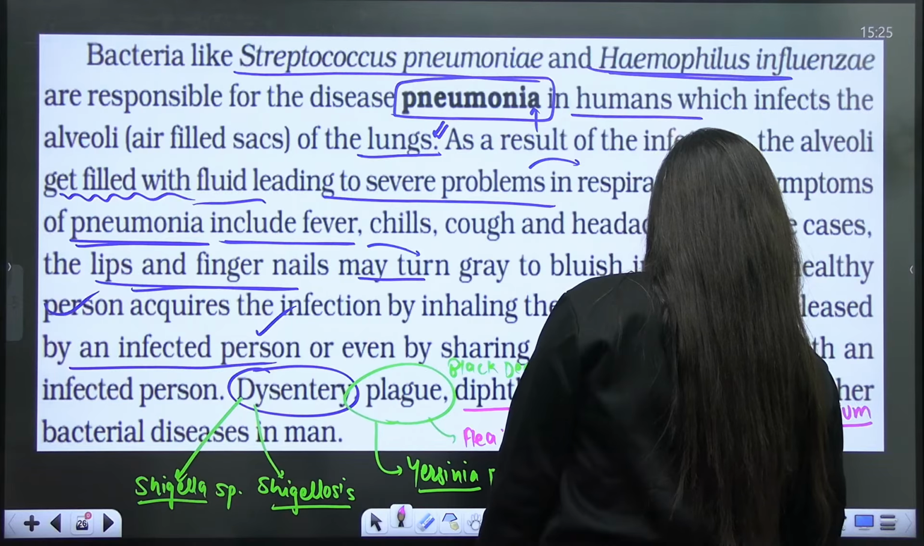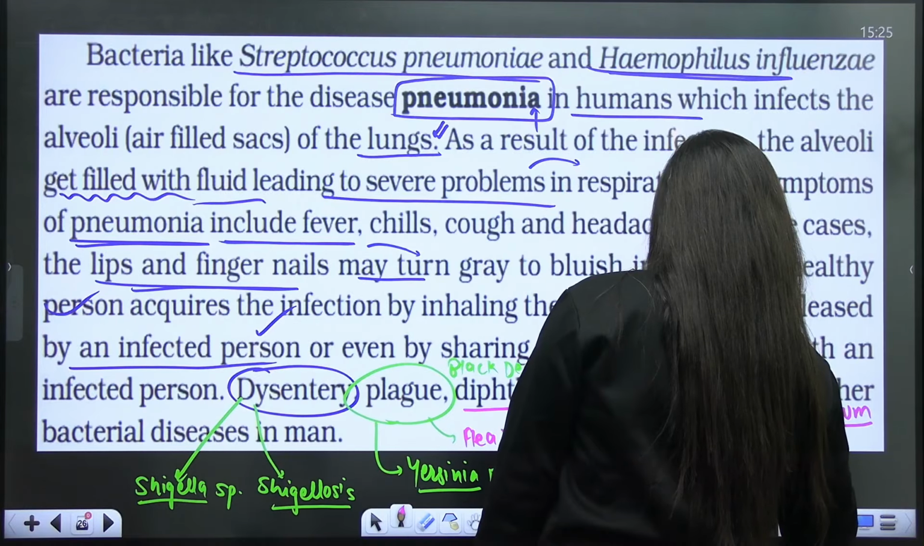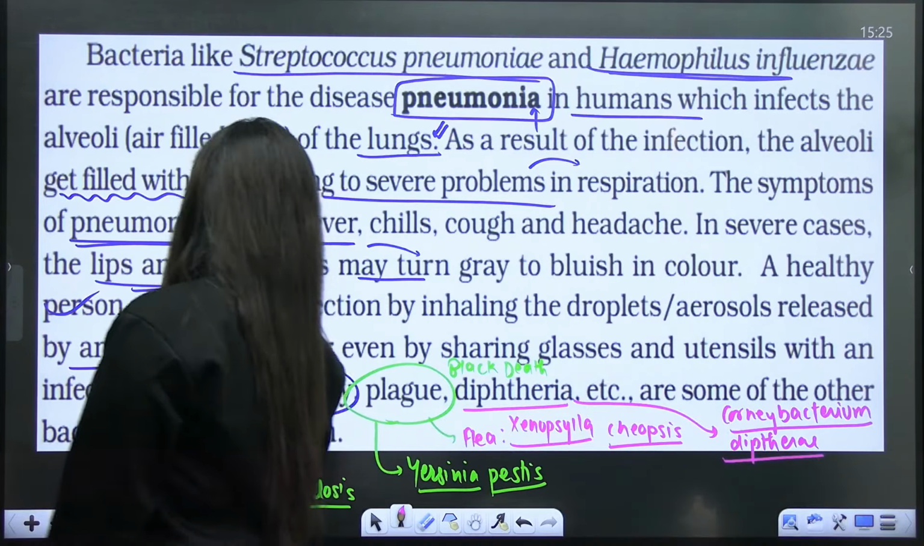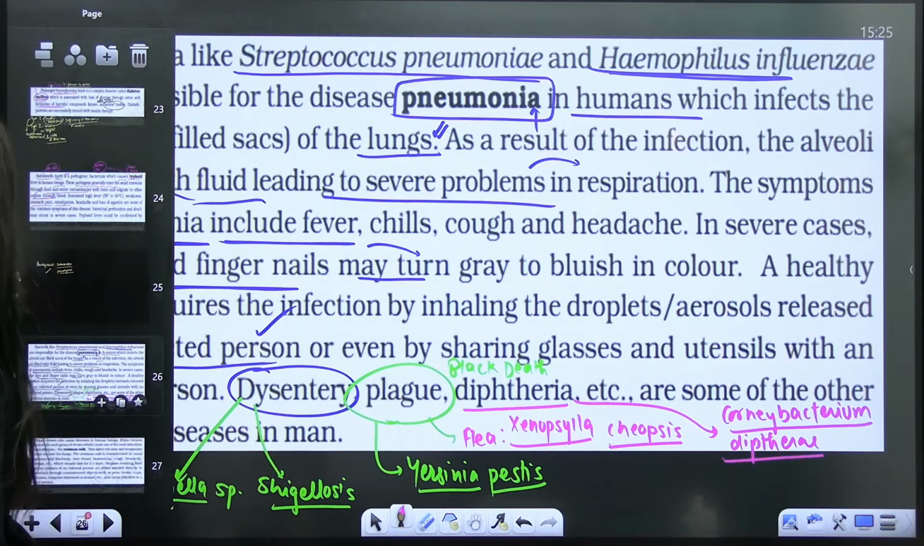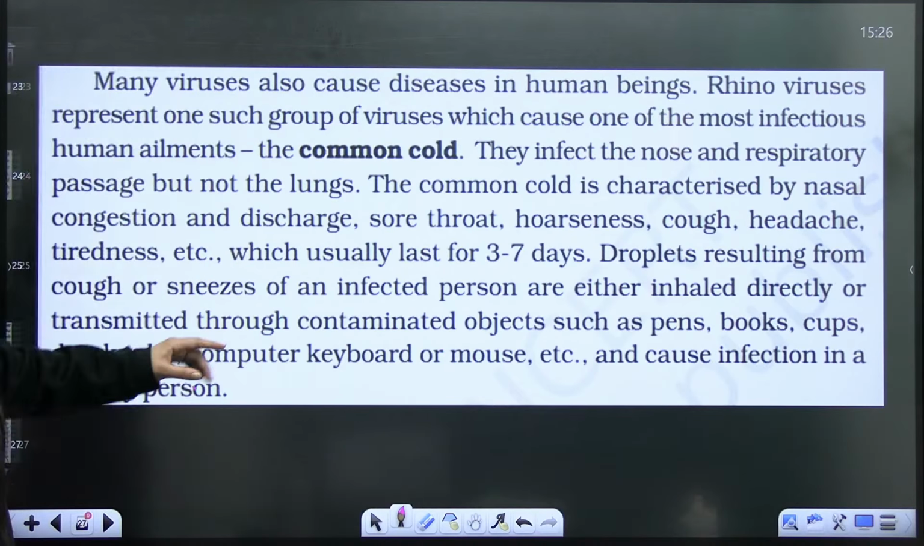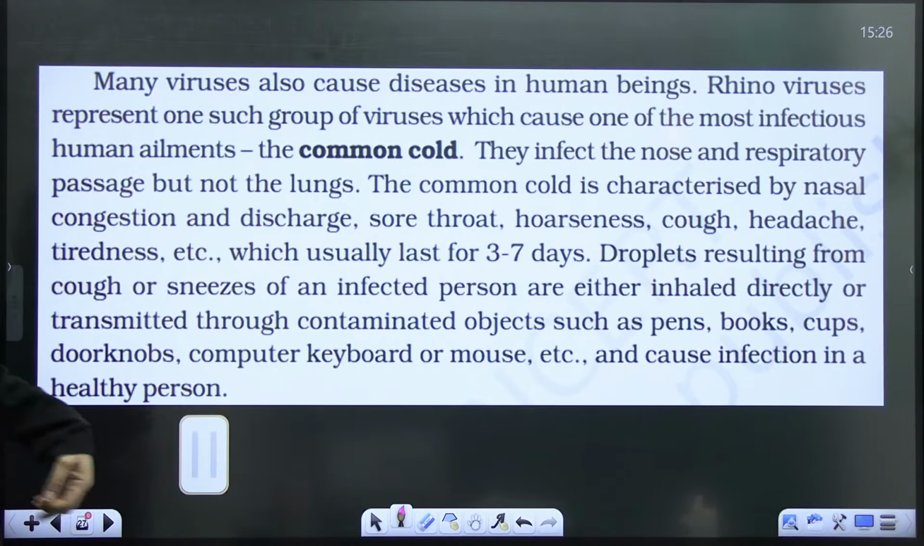Diphtheria is caused by Corynebacterium diphtheriae. So this is also the thing that you have to remember. So next, many viruses also cause disease in human beings.